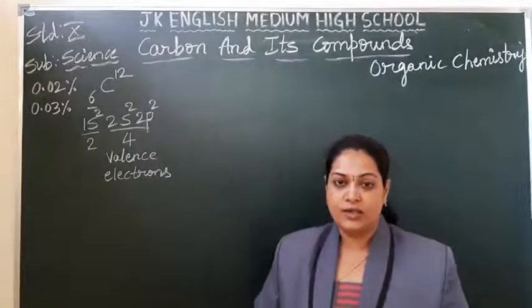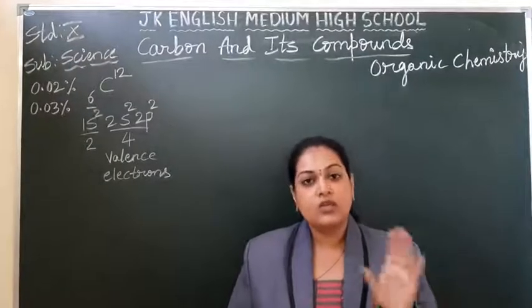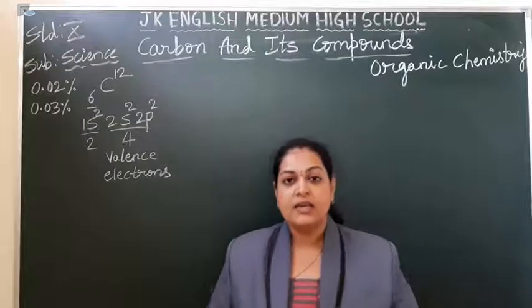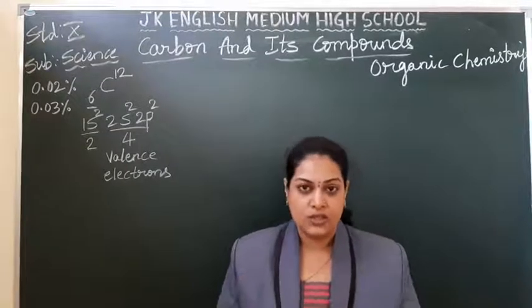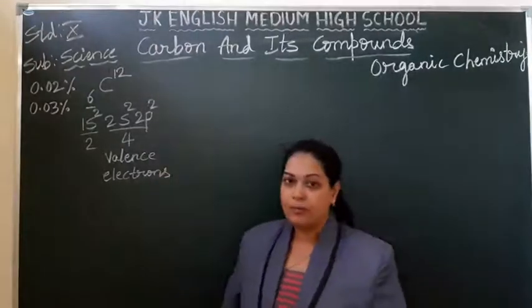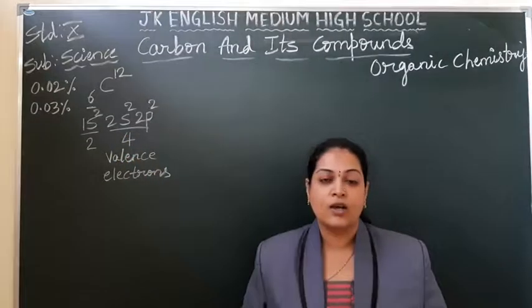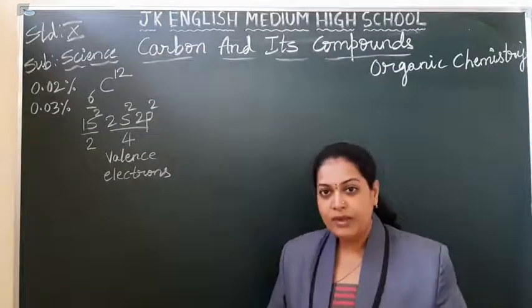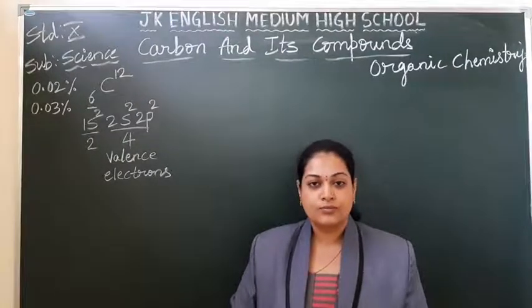What happens, students? As we know, each and every element wants 8 electrons in its outermost shell to become stable. How many electrons does it require? 8 electrons in the outermost shell, because it wants to get the octet structure and stability. The same thing applies to carbon. In the outermost shell of carbon, there are 4 electrons. It requires another 4 electrons to become stable. So tell me whether it will receive those 4 electrons or donate 4 electrons.